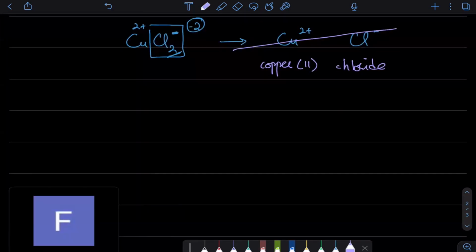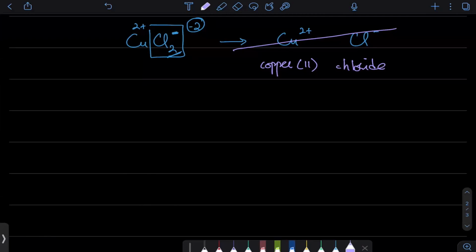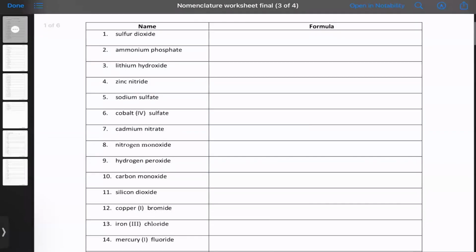All you have to do is identify इसमें कौन से ions हैं, and based on those ions, you can easily figure this out. So I'm going to do a few questions with you, and then the rest you can do at home. The worksheet was already shared with you. Now, this one is not given. The name is there. तो हम नाम कैसे रखेंगे? हमें पता है अमोनियम आयन है, तो अमोनियम. And we know कि phosphate ion है, PO4 -3.